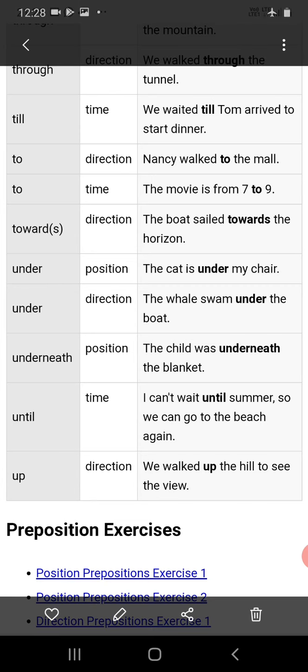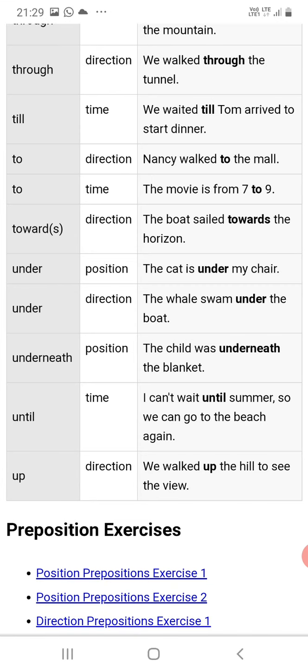And there are a number of prepositional phrases too, like in front of, due to, according to, in my opinion, like that. Along with the preposition, some other words will make it a prepositional phrase.